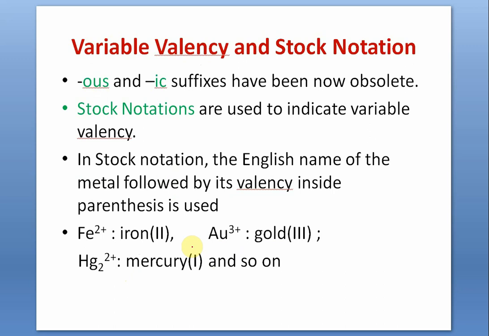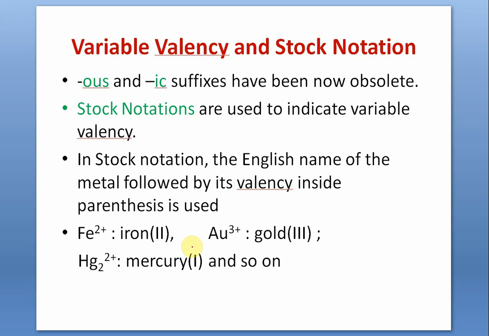Now, because a single metal exhibited so many valencies, for example, manganese 2 plus, 3 plus, 4 plus, 5 plus, 6 plus, 7 plus, it was therefore thought not to use the suffix "-us" and "-ic", manganous, manganic, restricted to only 2 states, 2 valencies.